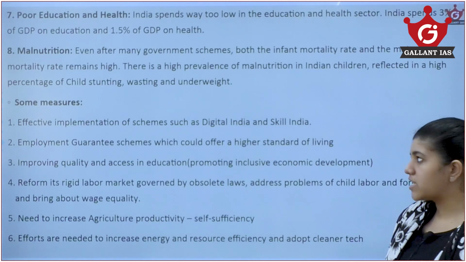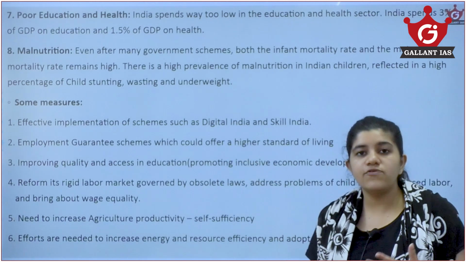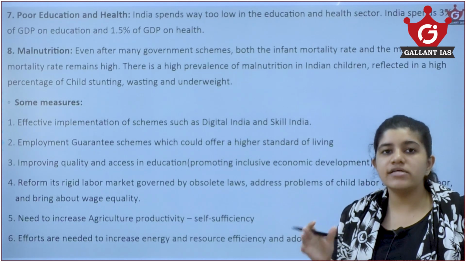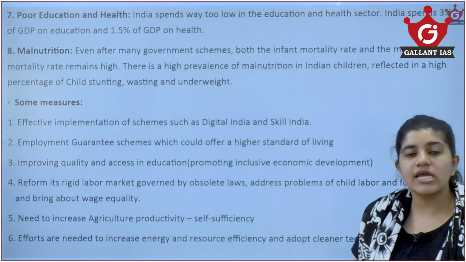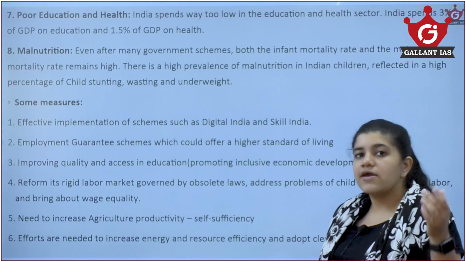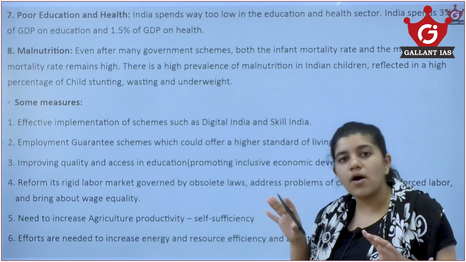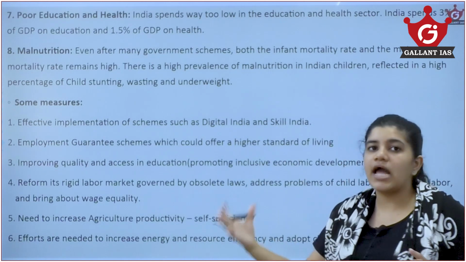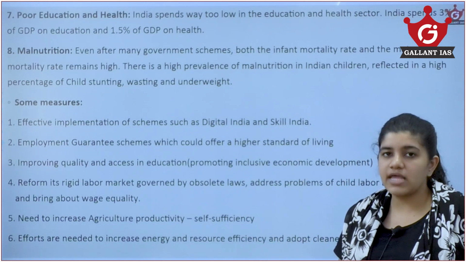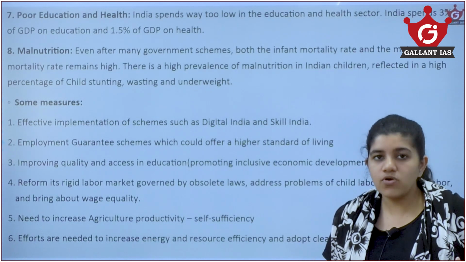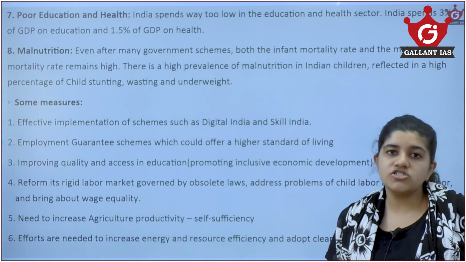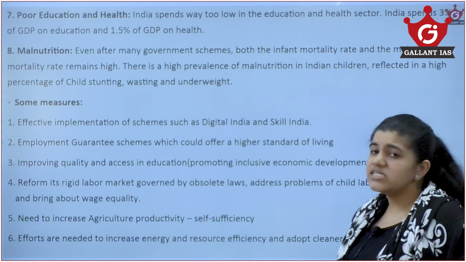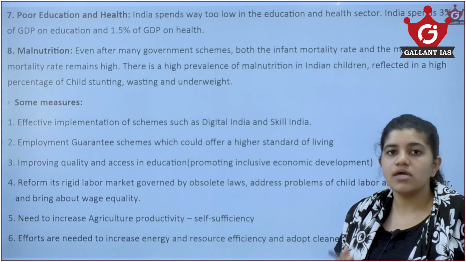So what are the measures that can be taken? They can be skillfully implemented. A lot of schemes in India are actually beneficial, so what is required is proper implementation of the schemes already present in India. If there is proper implementation, properly addressing the population itself, then there is a huge boost in development that we can ensure, because India has a big demographic dividend. Proper education, health facilities, etc. could boost India's economic growth.